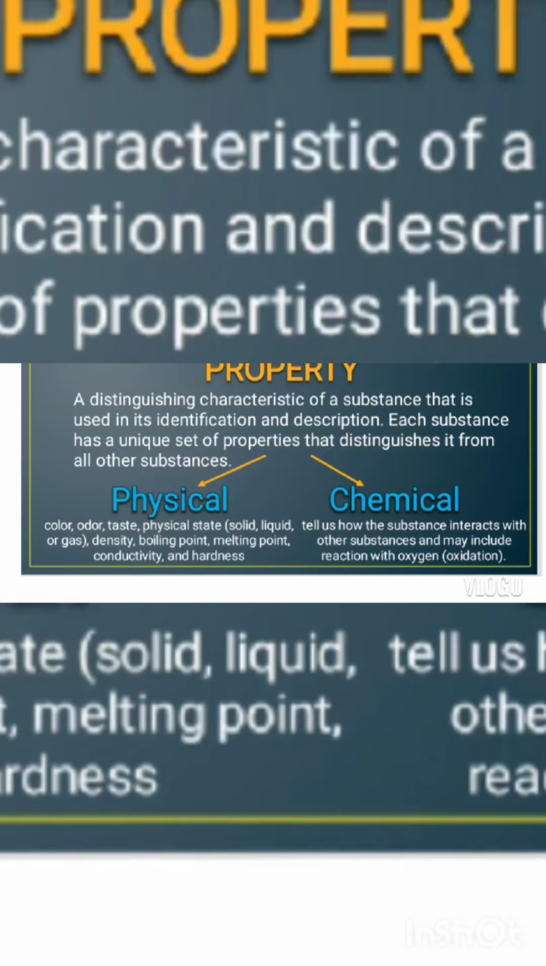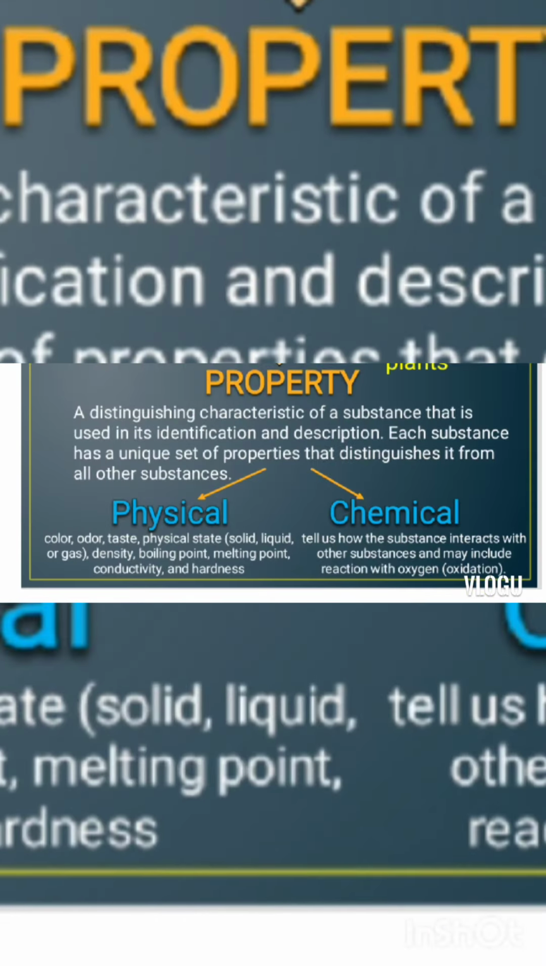When we say chemical property, it is a characteristic of a substance that describes the way the substance interacts with other substances and may include reaction over a long period of time. Or it includes reaction with oxygen. So that is the process of oxidation.